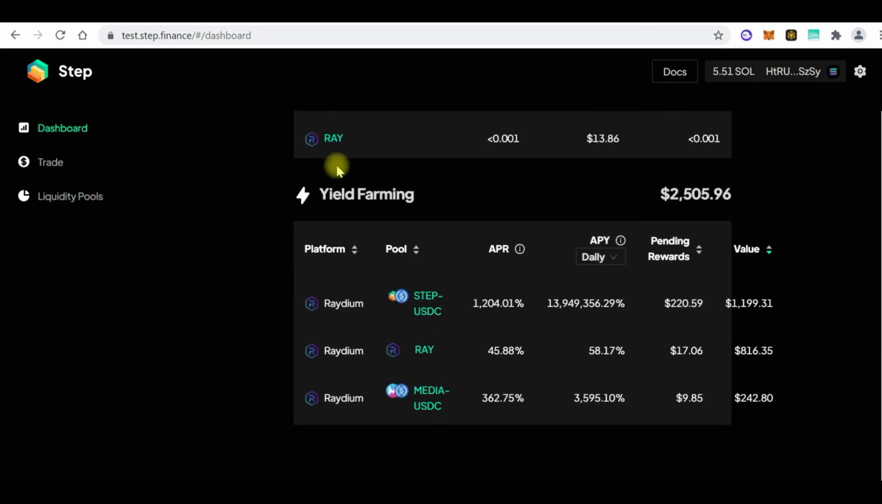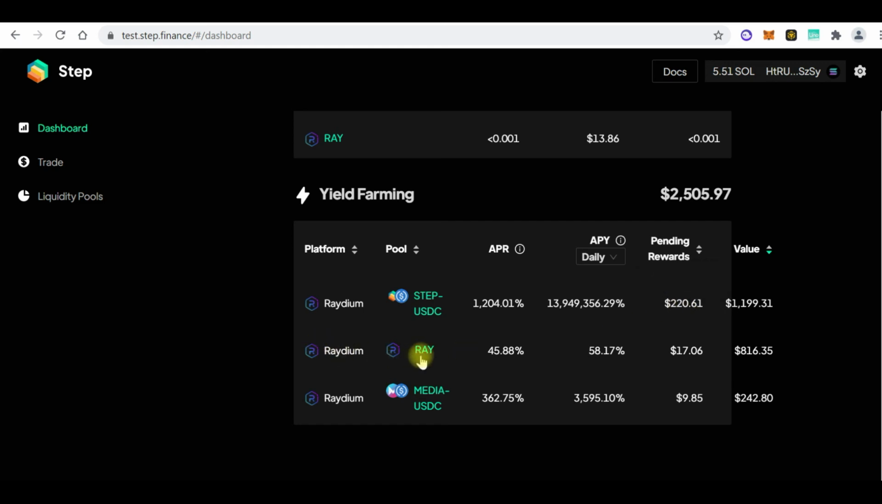So here you see yield farming. So I'm farming for yield. What that means is in Raydium you can see that I'm farming Step-USDC. Now see the total value. Here it shows you that I have 172 Step, and I'm holding 601 USDC. Right, so you now see my pending reward, $220, which is 63.7 Step that I've just made.